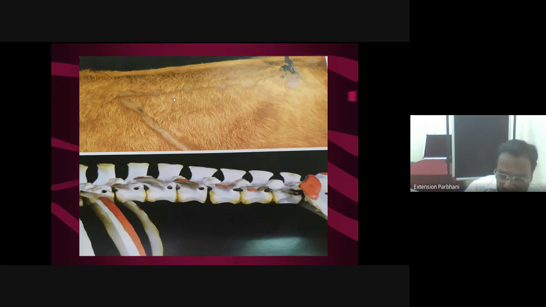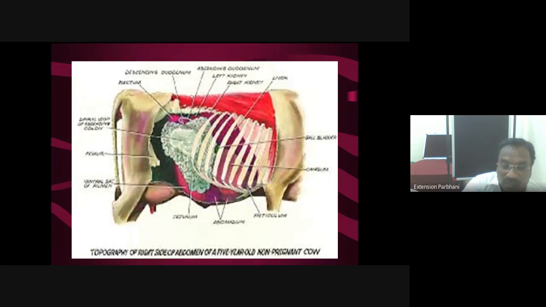Then this nerve block is performed. Another importance here is that lumbar transverse processes are very large and long, because the long lumbar transverse processes provide much area for accommodation of larger, voluminous organs inside the abdomen. Due to long transverse processes, the accommodative area for abdominal organs gets enlarged. That's why the lumbar transverse processes are very much larger. This is all about the abdomen.